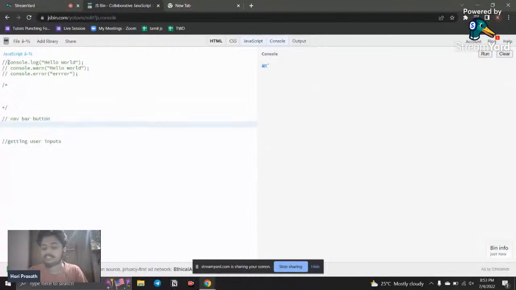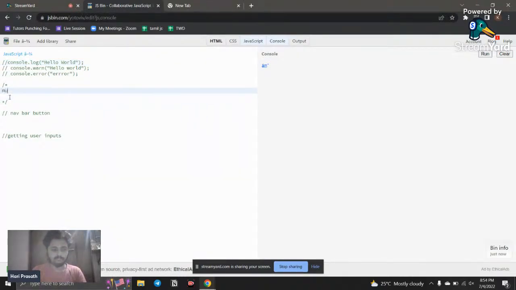There are two kinds of comments: single line comments and multiple line comments. If you want to comment out a single line, you can use double slash. If you want to comment out a bunch of code, you can use slash star and star slash, and this is used for multiple line comments. I can write like, multiple comments.